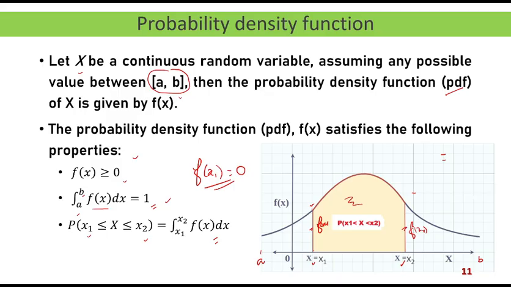Following that, the probability density function at a point does not have any area, and hence the probability measured through a probability density function at a point is equal to 0. This may not happen in case of a discrete random variable. Probability at a point is possible. Definitely, we have probability at some points.